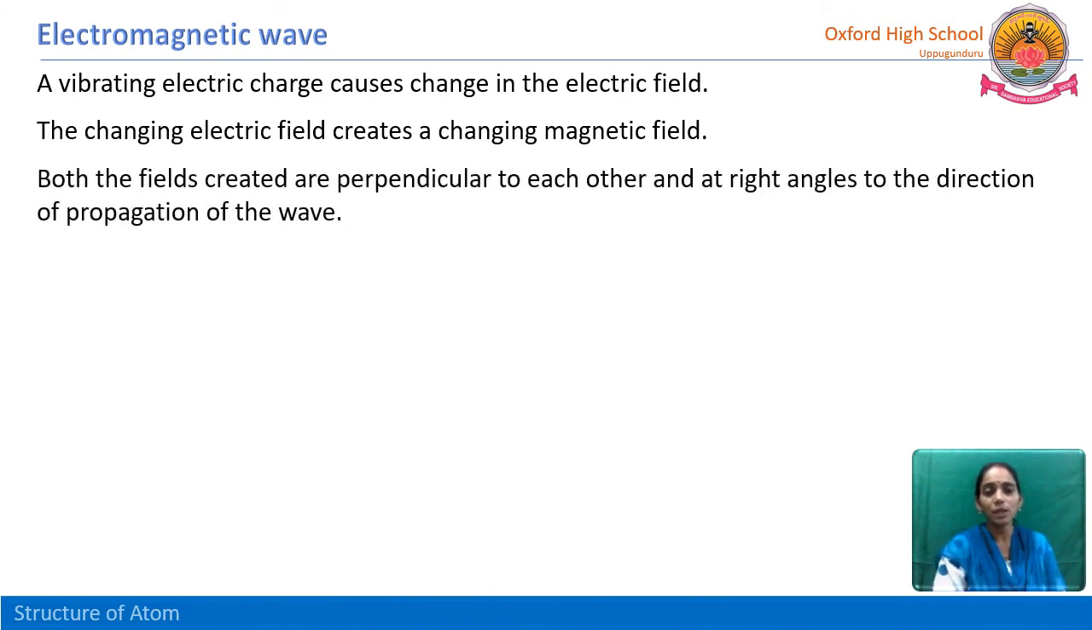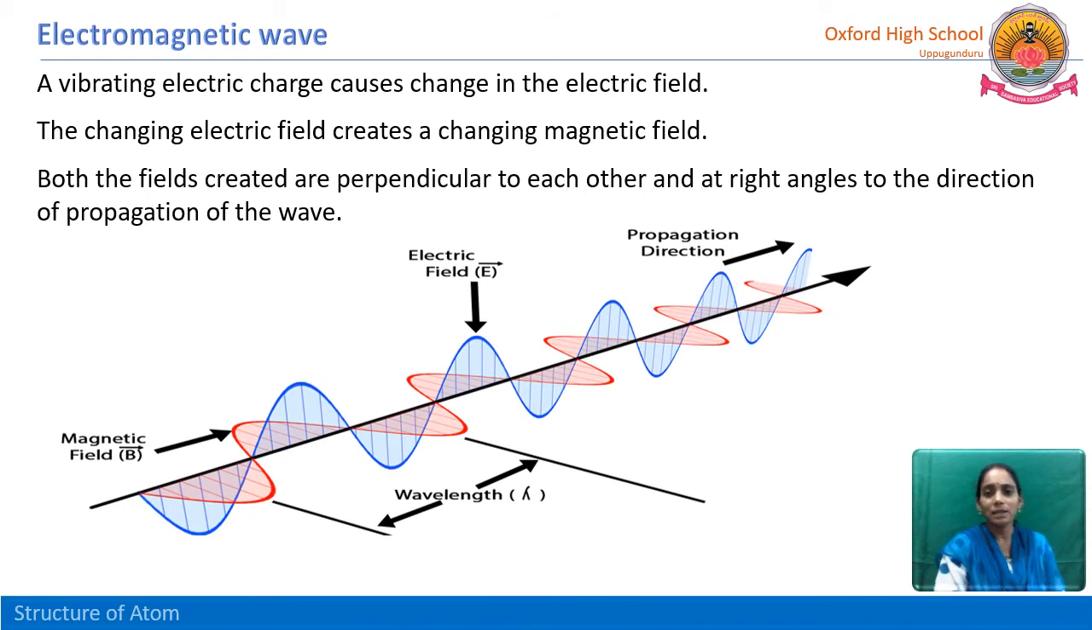This electric field and magnetic field both are perpendicular to each other. Listen carefully. Both the fields created are perpendicular to each other and at right angles to the direction of the propagation of the wave. That means the electric field and magnetic field are both perpendicular and make a right angle.